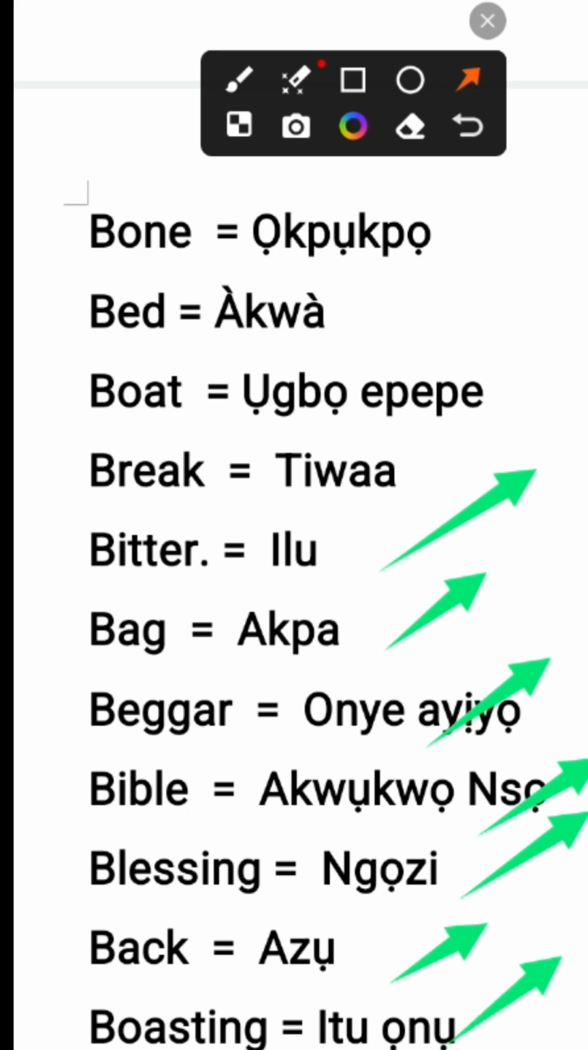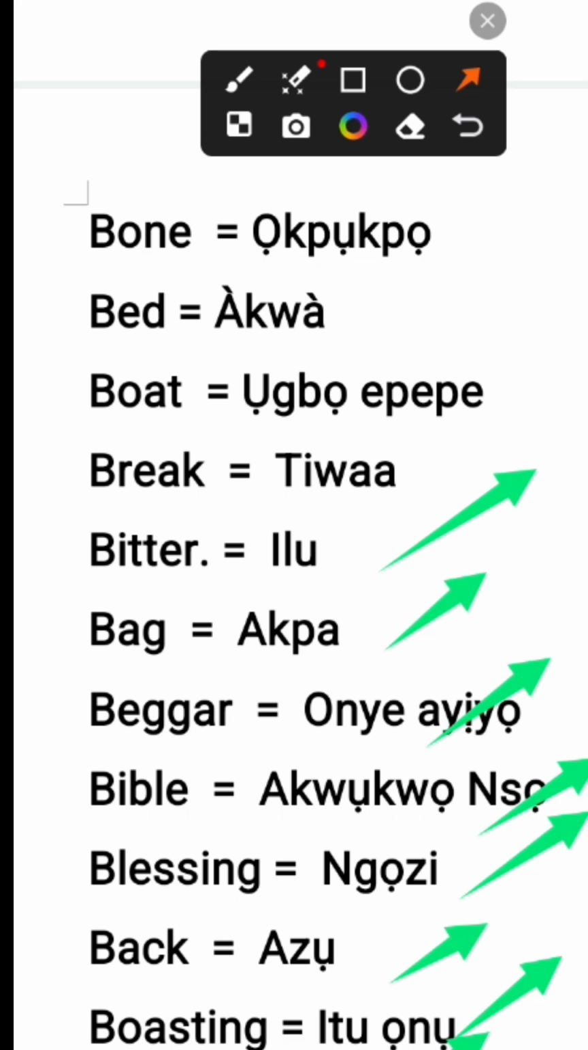We have boasting, ịtụ ọnụ. Ịtụ ọnụ, he is boasting, ọ na-atụ ọnụ. We have bat, also. Then we have bottle, karama.